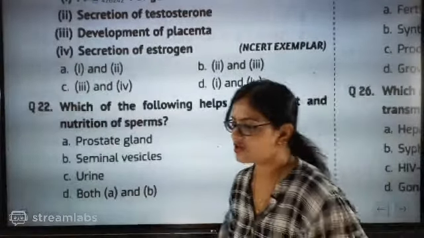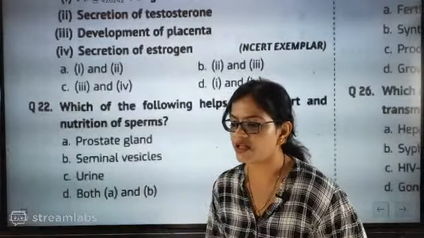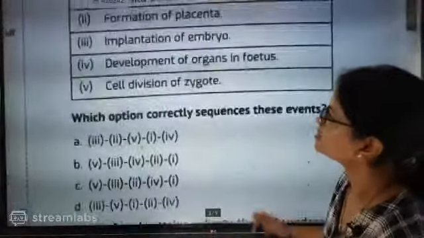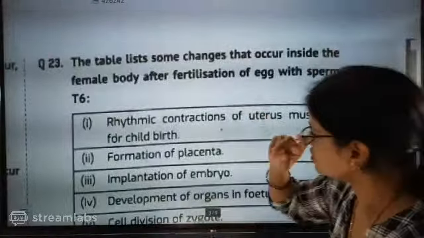Cowper's gland is making it acidic. Okay, fine, I am not going into those details. We don't have that much time. We have to go through the maximum questions, and assertion-reason also we have to do.